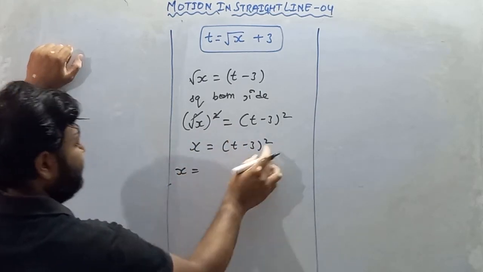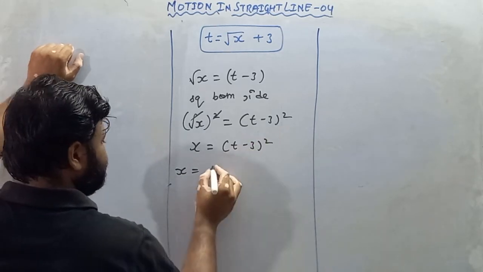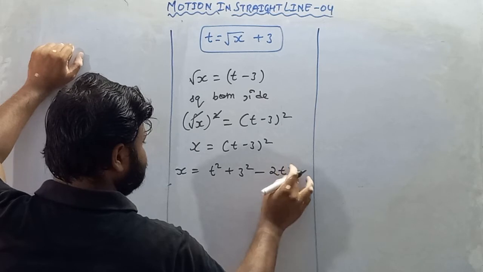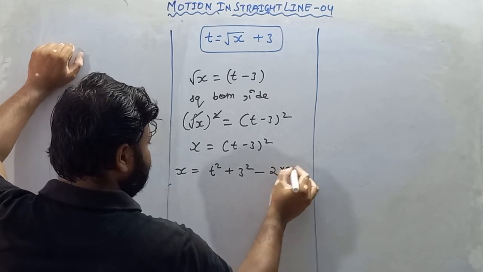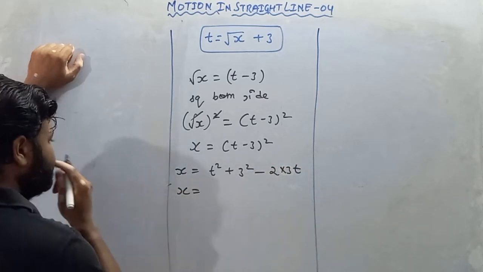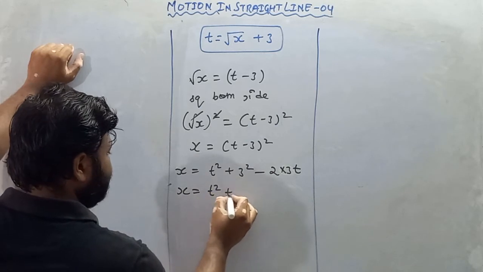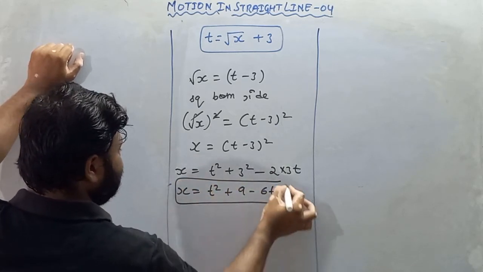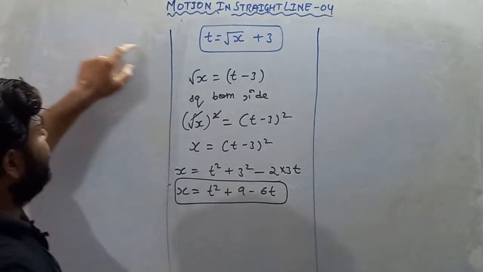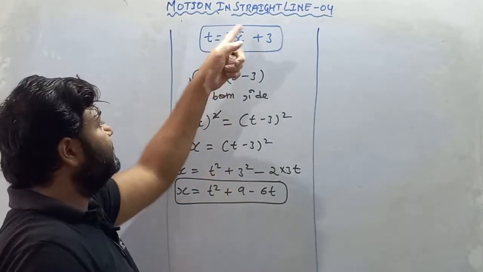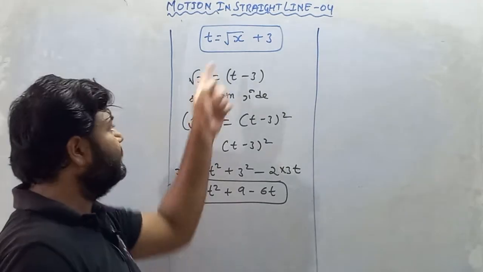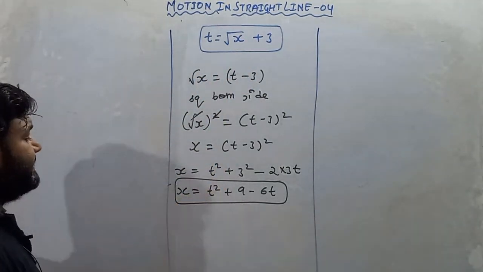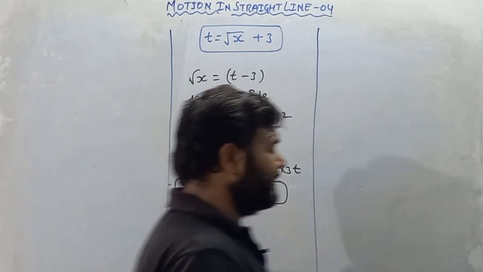Now I'll open the formula. It is (a minus b) squared, so a squared plus b squared minus 2ab. So x equals t squared plus 9 minus 6t. This is the equation of displacement. We have t given, and t equals under root x plus 3. We'll take 3 to this side and evaluate it.